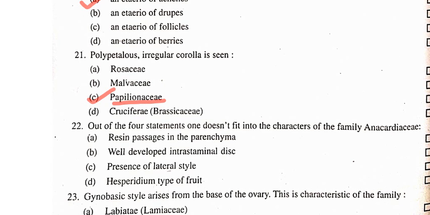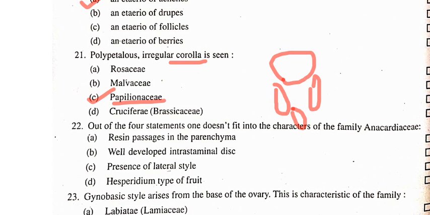The corolla is made up of 5 petals, in which the larger petal is known as standard. Then there are 2 small petals, which are known as wing, and below this there are again 2 petals, which are known as keel or carina. Okay, so this is the general floral arrangement of corolla in Papilionaceae or Fabaceae family, which is also known as Leguminosae family.